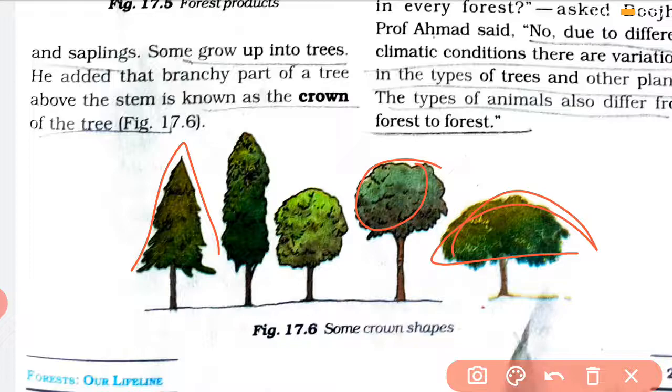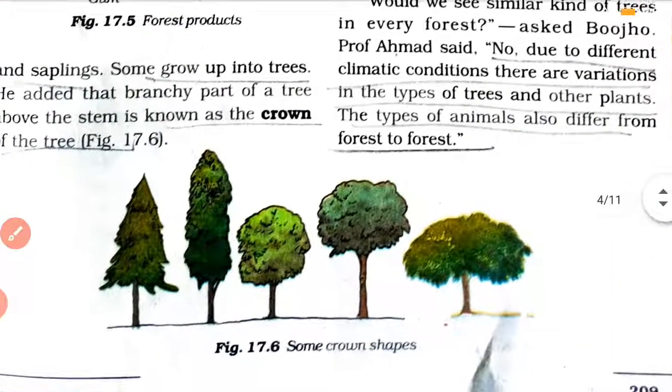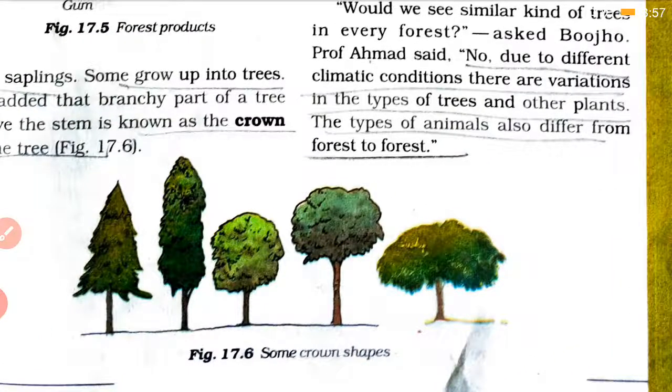मीन्स ऐसा नहीं है कि एक ही जैसा ट्री आपको फॉरेस्ट में मिलेगा, डिफरेंट वैरायटीज ऑफ ट्रीज आपको फॉरेस्ट में मिलेगा. And why are these different types of trees found? Means एक जगह का forest, जैसे if you take for example forest in Jharkhand, if you take forest of Uttar Pradesh, there will be variation. And why is there a variation in the type of forest? It depends on the climatic condition. Like if there is a forest in a hilly area, वहाँ का trees कैसा होगा? Conical होगा. Yes, तो जिस जगह में जंगल है वहाँ कैसा ट्रीज होगा वो डिपेंड करेगा वहाँ का क्लाइमेटिक कंडीशंस कैसा है.